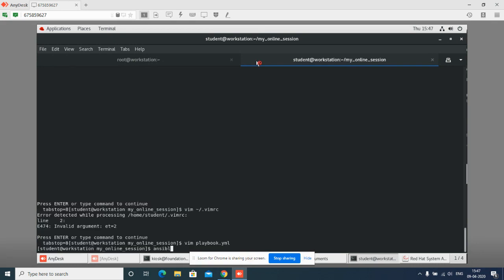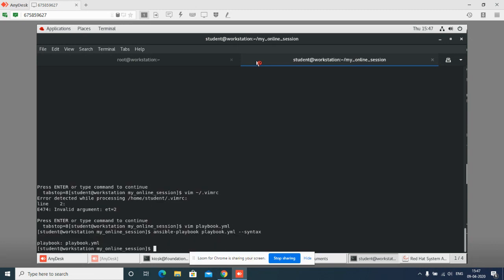Now I will close my playbook. I will say ansible-playbook, then the playbook name. First of all, I need to check whether the playbook I have written is correct or not, means whether the syntax inside that playbook is correct or not. I will say --syntax-check. Now it is saying playbook.yml, means my syntax is proper.